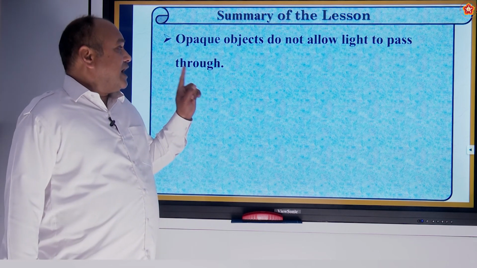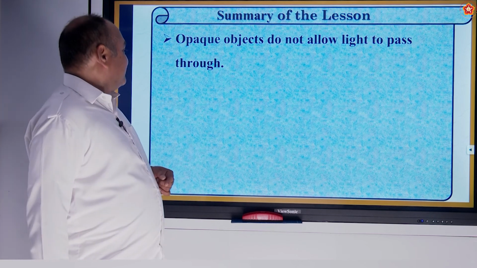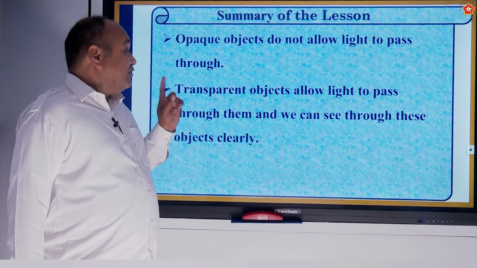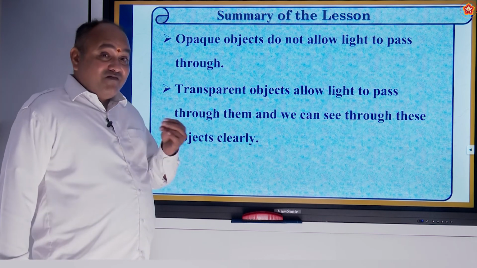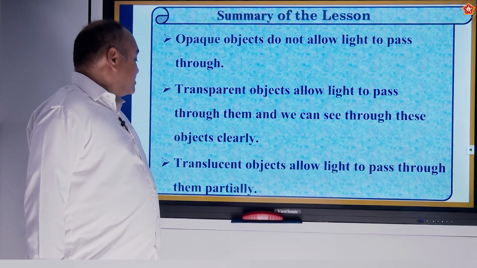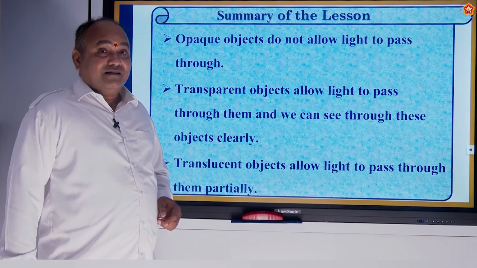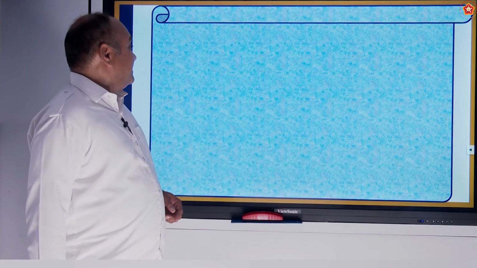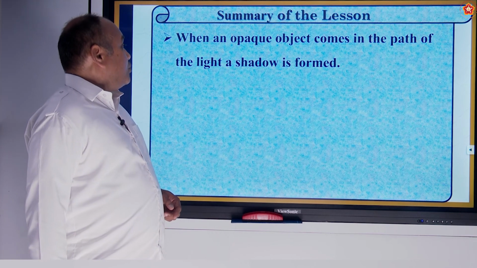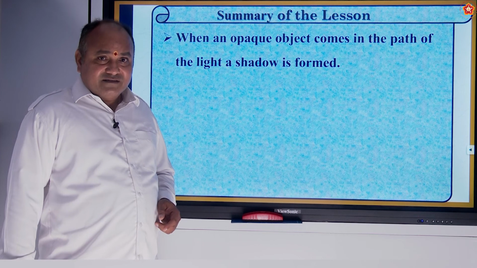Opaque objects do not allow light to pass through, isn't it? Yes. Transparent objects allow light to pass through them, and we can see through these objects very clearly, isn't it? Translucent objects allow light to pass through them partially. Okay, children? Let's have some more. When an opaque object comes in the path of the light, a shadow is formed. Isn't it, children? Just now I told you.